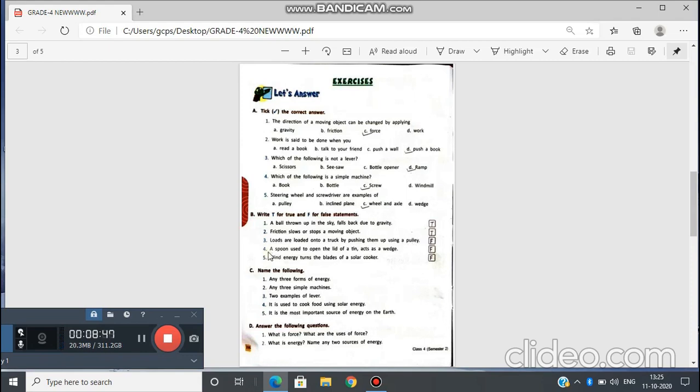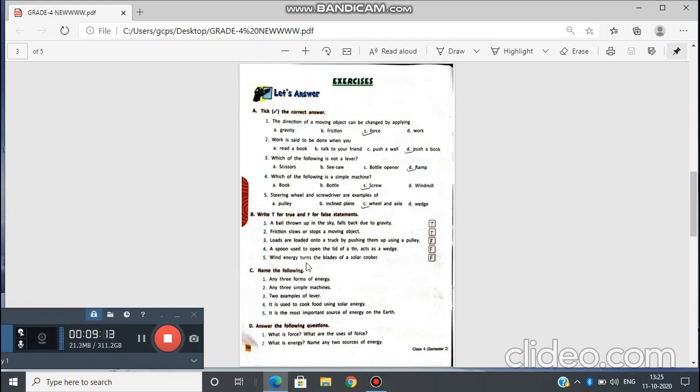False. A spoon used to open the lid of a tin acts as a wedge. False. F. Wind energy turns the blades of a solar cooker. F. False.